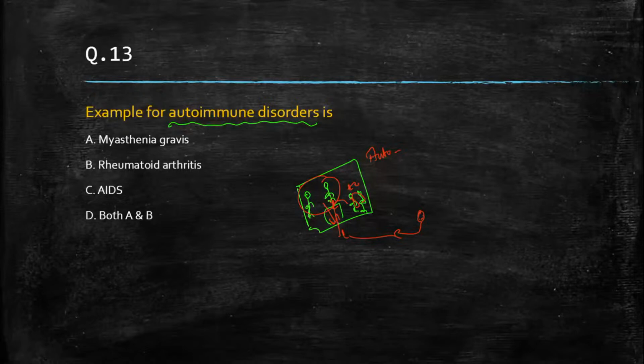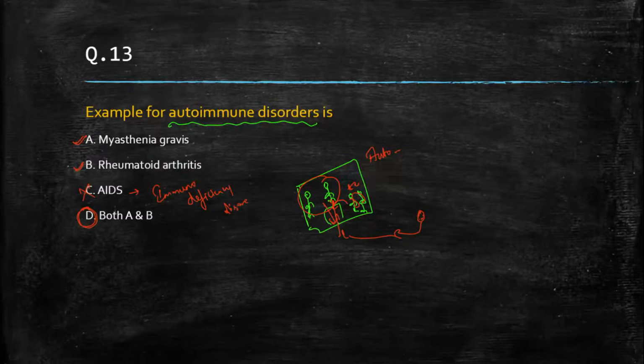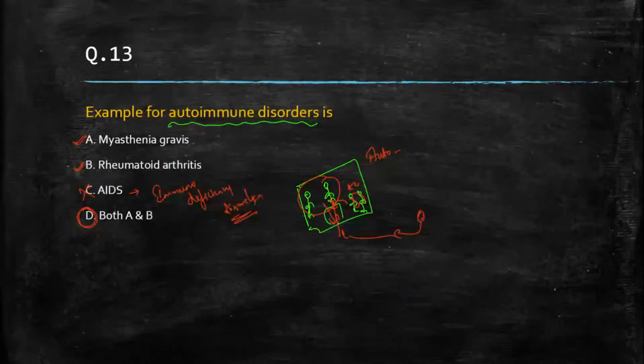Which of the following is an autoimmune disorder? AIDS is an autoimmune disorder? No. Myasthenia gravis, yes, it's an autoimmune disorder. Rheumatoid arthritis, yes, it is an autoimmune disorder. So both B and C are the answers. See, AIDS is not an autoimmune disorder. AIDS is an immunodeficiency disorder. So the correct answer will be both the autoimmune options.